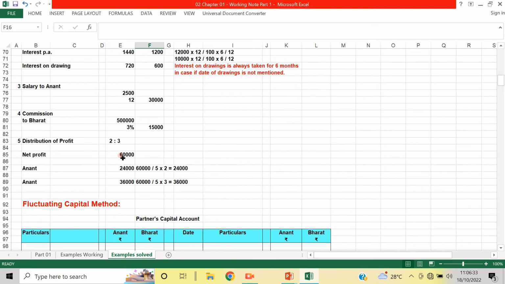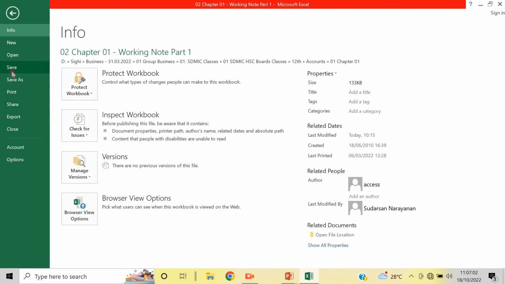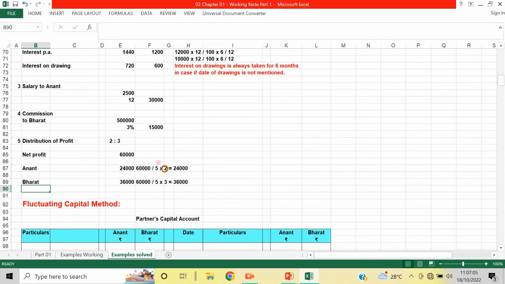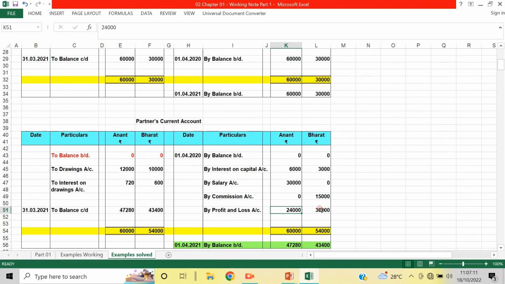Distribution of profit 2:3, 60,000. It will be worked like this: 60,000 divided by 5, multiplied by 2, because two parts are given to Anand and three parts are given to Bharat. So 2:3 means 24,000 to Anand and 36,000 to Bharat.